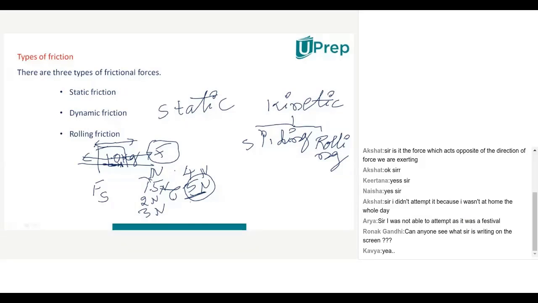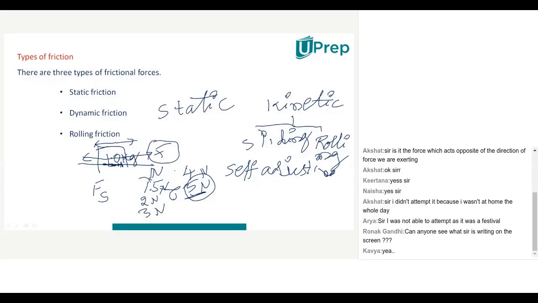Yes, sir. Okay. Kavya, tell me again, what do you mean by static friction? Static friction is when there is a frictional force acting on an object which does not move. Okay. So when an object is not moving over the other surface, then whatever the frictional force is between these two surfaces, that will be called static friction. And actually, this static friction is called a self-adjusting force.